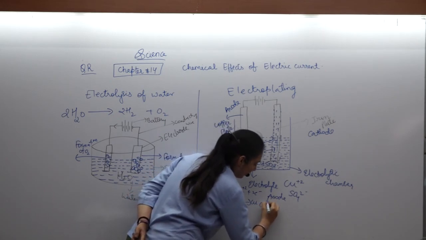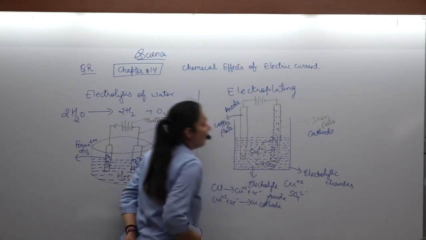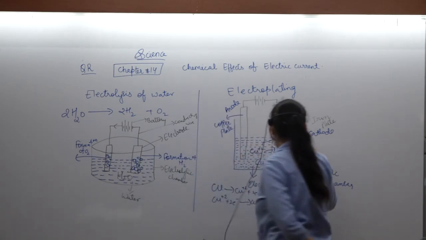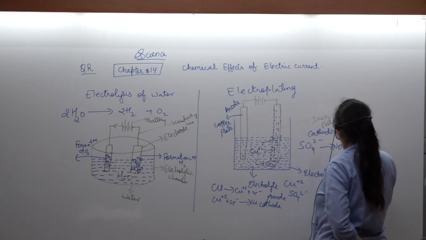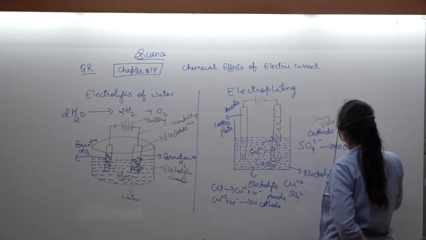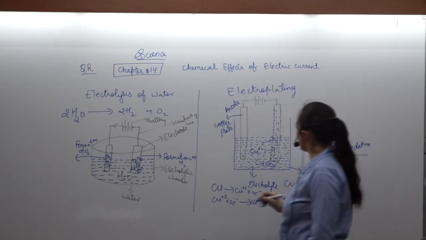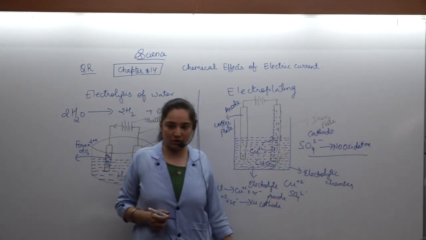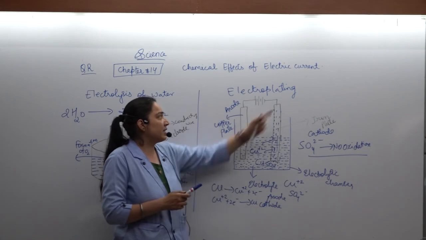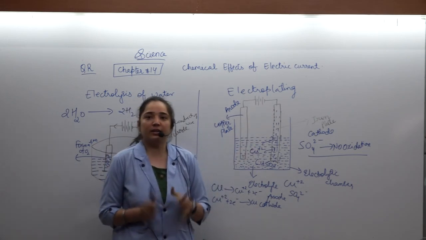While the SO4 2- ion does not undergo oxidation or reduction, nothing is carried out on it. It is not receiving any extra electrons. Okay, this is about the entire lesson.